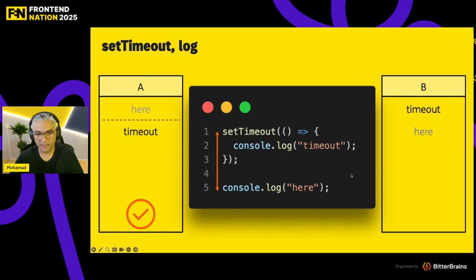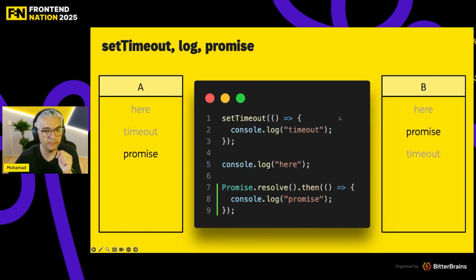Right? And also, guys, I'm going to put some dotted lines in the responses. These are the places that rendering happens, right? So after line 5, we are going to get a render and then the timeout log. So let's add another thing, a promise.